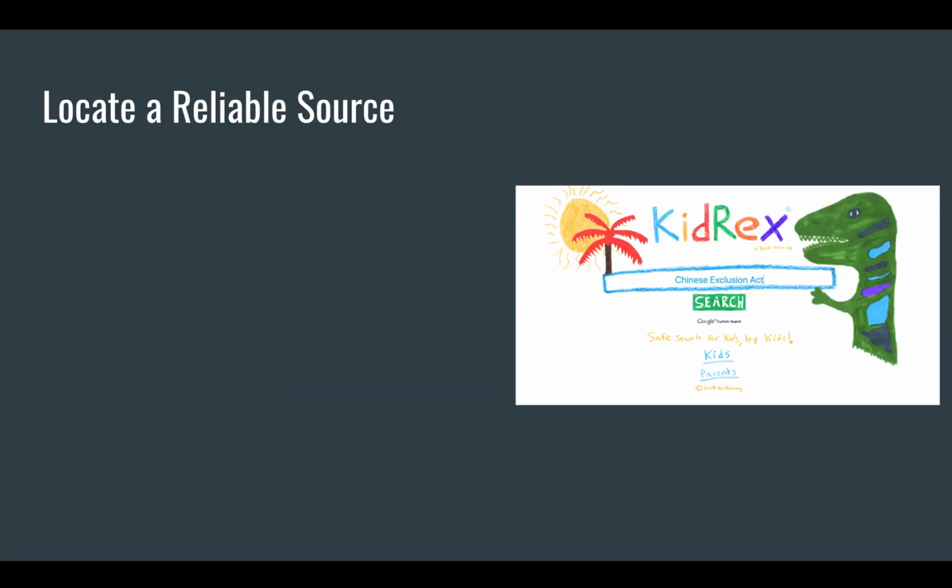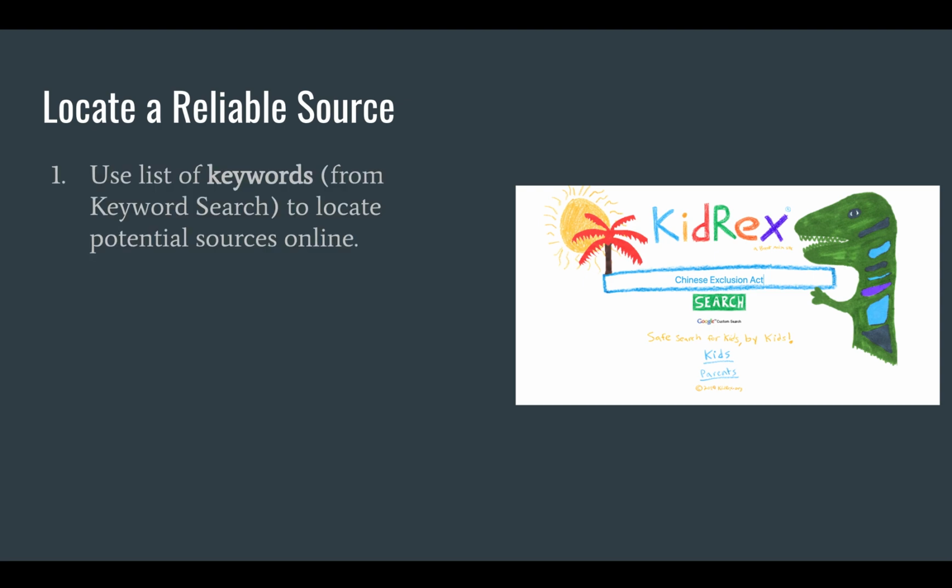Locating a reliable source. First hint, use the list of keywords from the keyword search you previously did to locate potential sources online. If you have not created the keyword search list, please do so, because you need those to place within the bar in the search engine in order to find sources. So do that first. A good way to start is making sure your keyword search lists are concise and what you want.